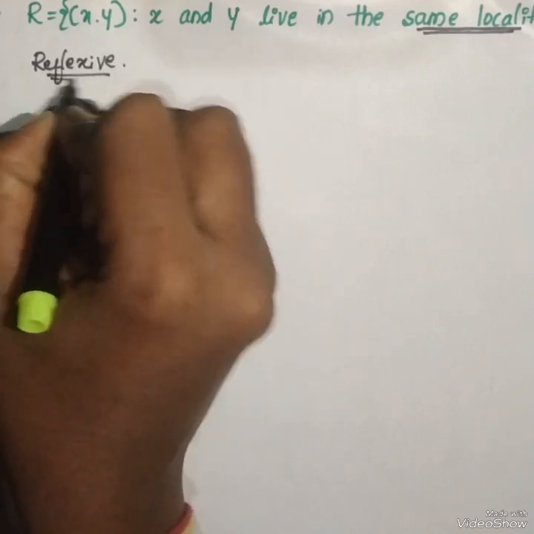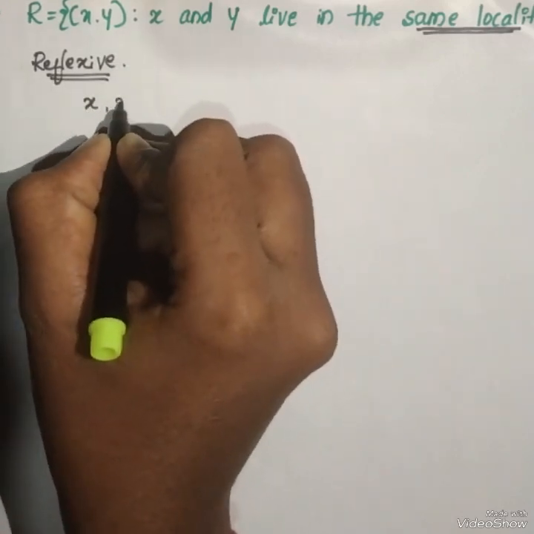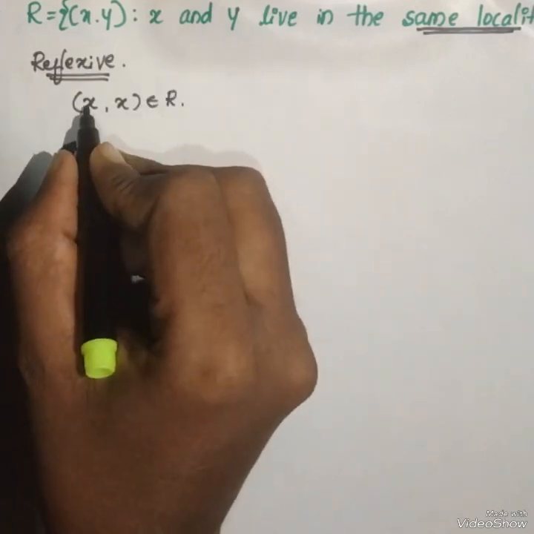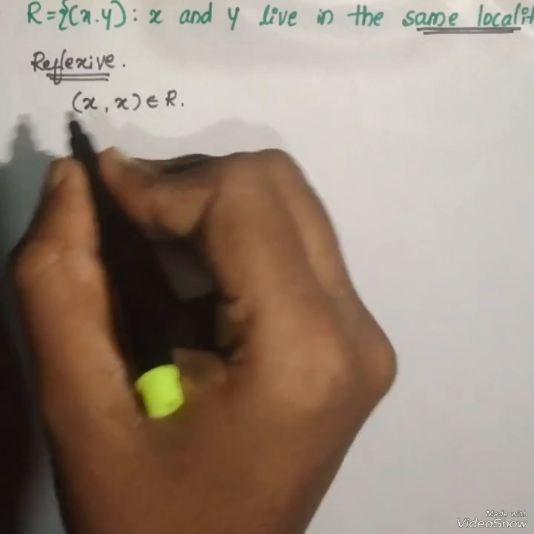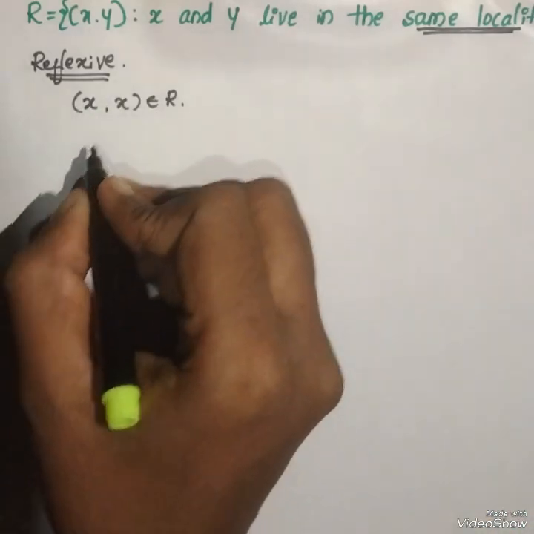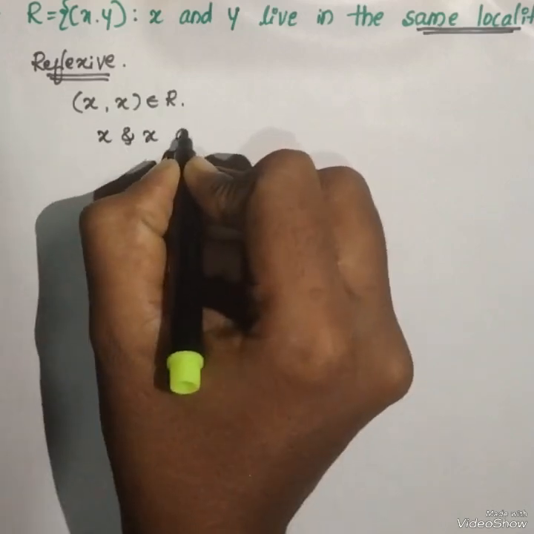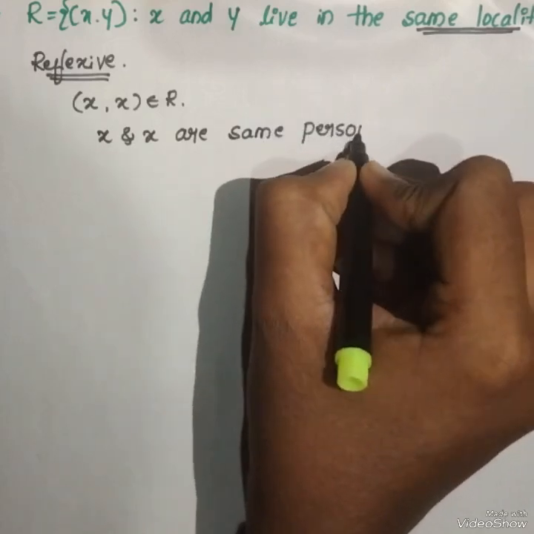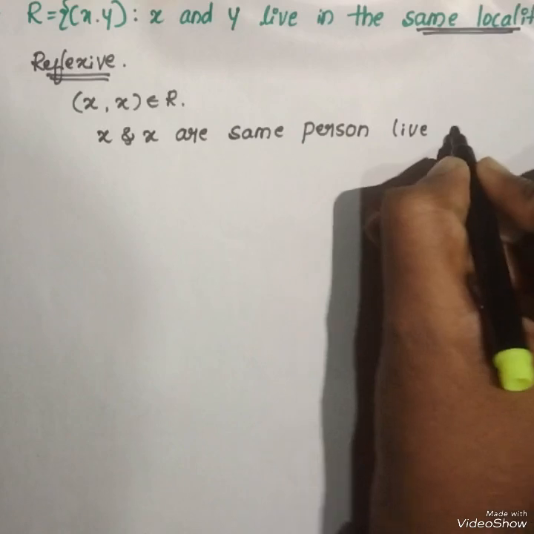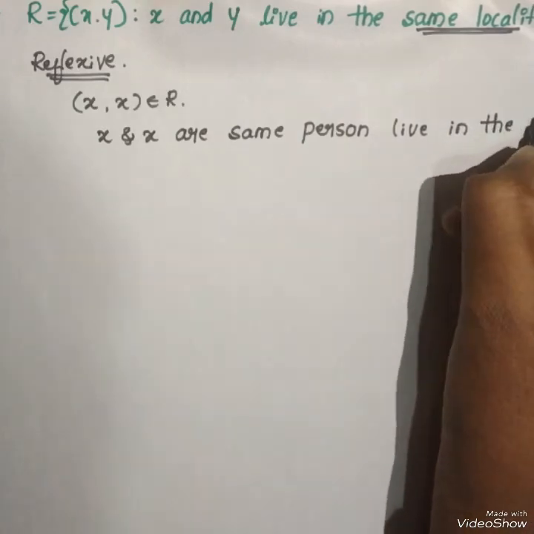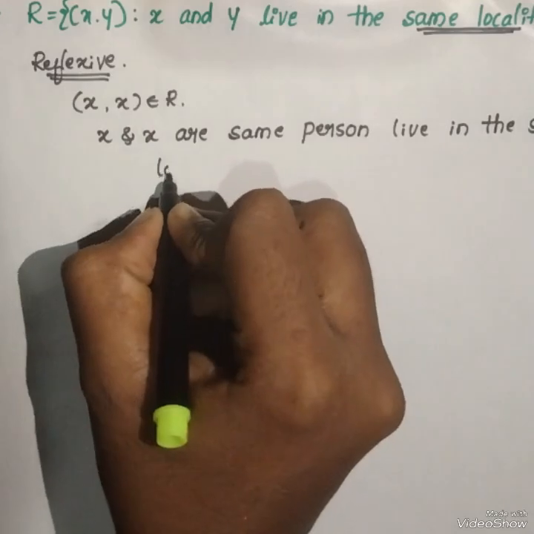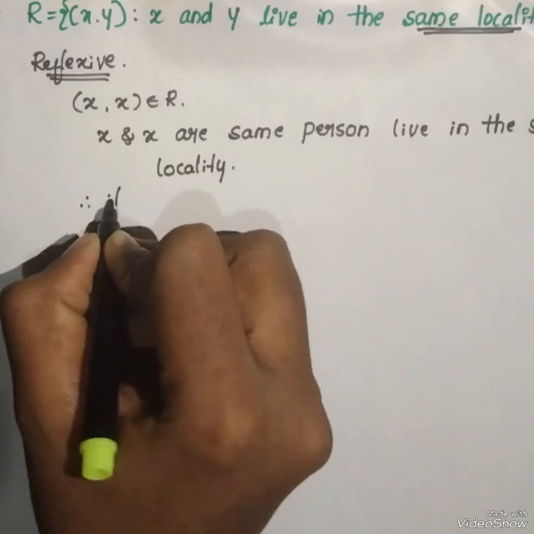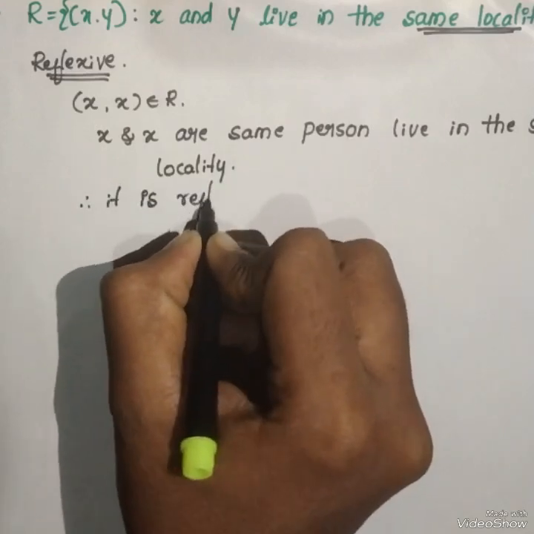For (x, x), which belongs to R, because x is the same person and lives in the same locality. Therefore, it is reflexive.